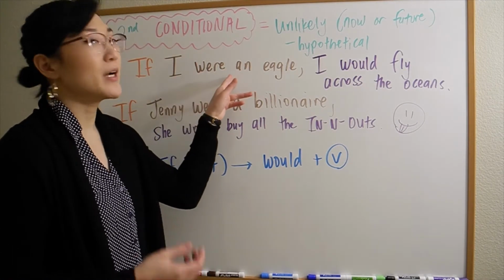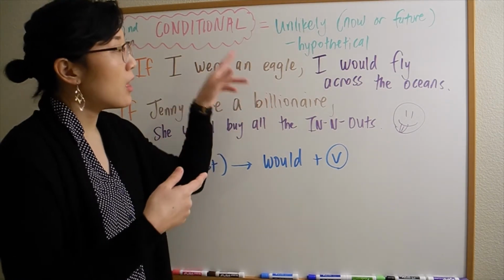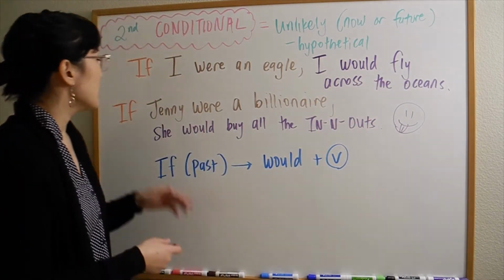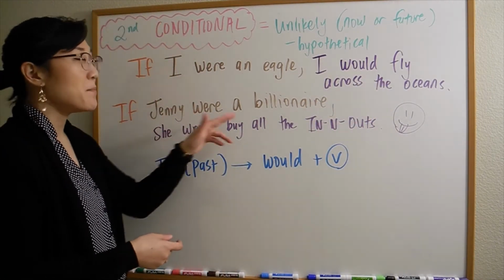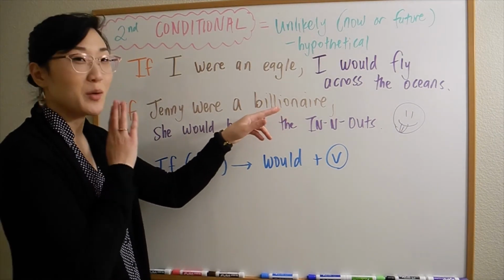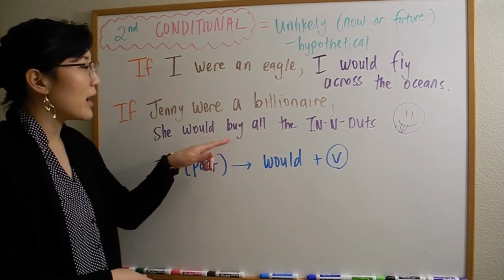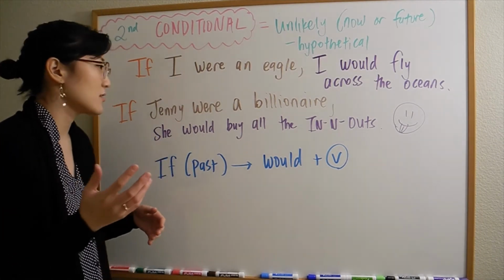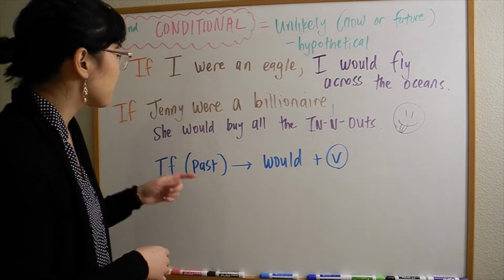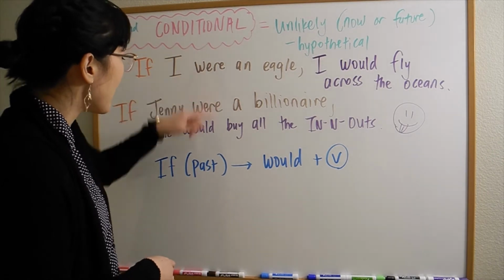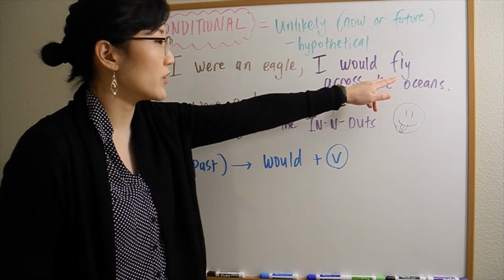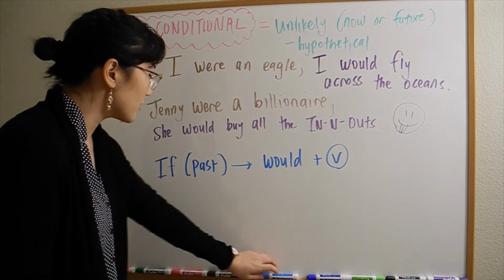If I ever were an eagle, comma, I would fly across the oceans, right? Or if Jenny were a billionaire, maybe one day, Jenny, she would buy all the In-N-Outs, right? All the In-N-Out restaurants. So notice the pattern here. It's if with a simple past tense, right? Then the main clause has would plus a verb. So I can give you another example.